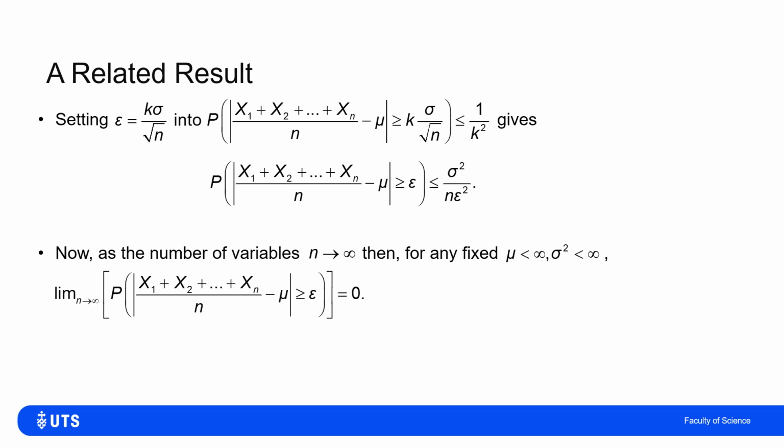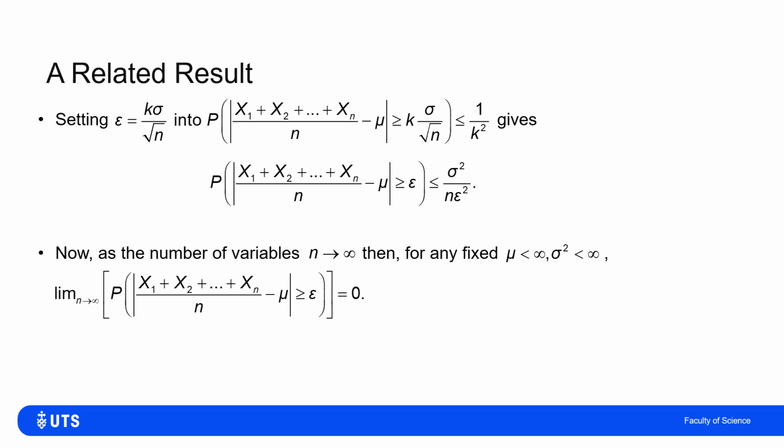Now, if I've got a larger number of variables, as the number of variables n tends to infinity, then what I can see is that for the term on the right, sigma squared over n epsilon squared, sigma squared is a constant. Epsilon, I can just keep constant. But as n tends towards infinity, that term sigma squared over n epsilon squared will tend to 0.